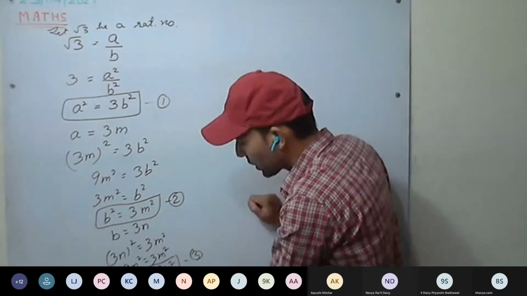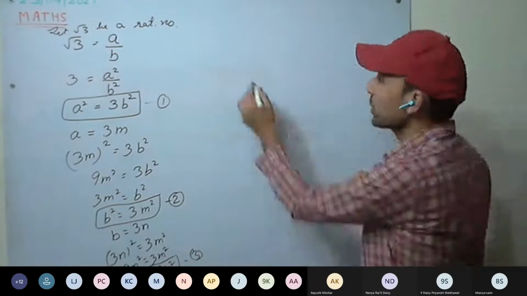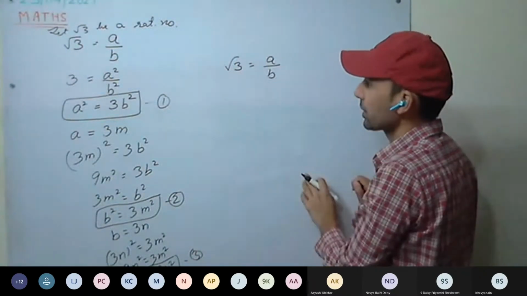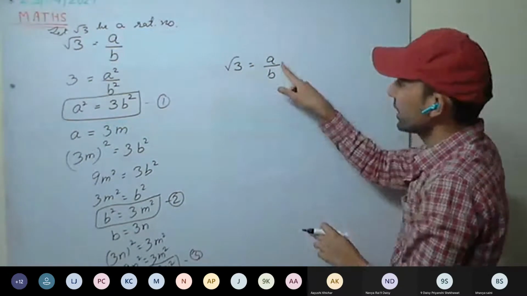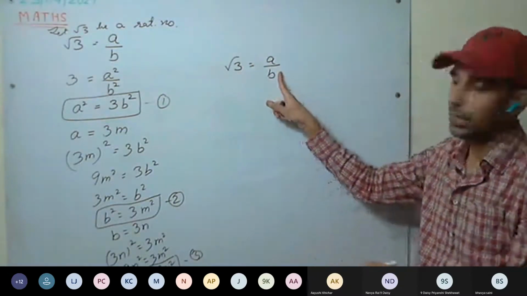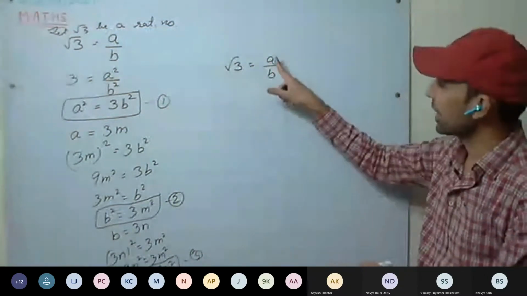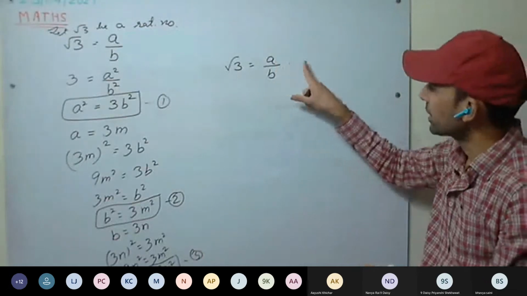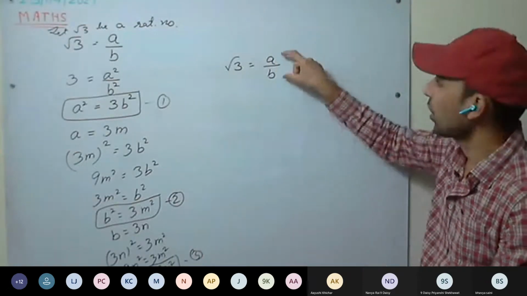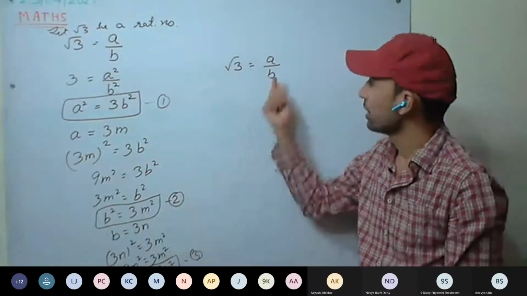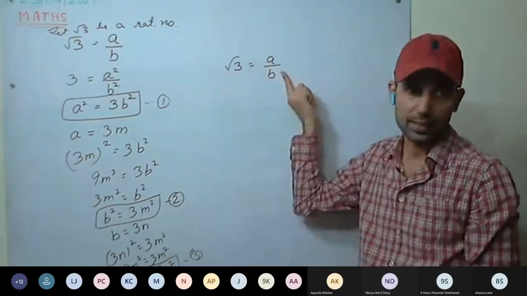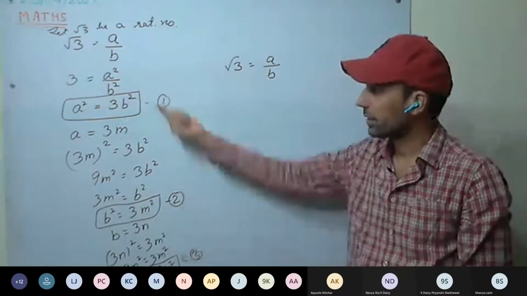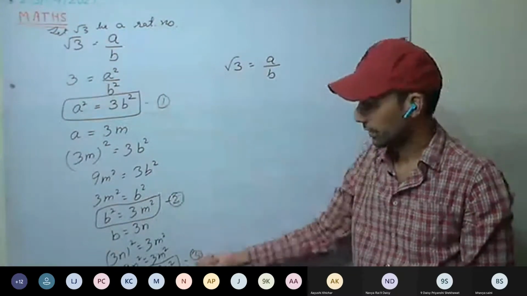This will continue. What we are going to prove is that root 3 equal to A by B. Now there is a common factor of 3 between A and B. We cancel them, but again there is a common factor of 3 between A and B. That is, it goes on indefinitely. There is always a factor of 3 that is common between A and B. This is what we are proving.